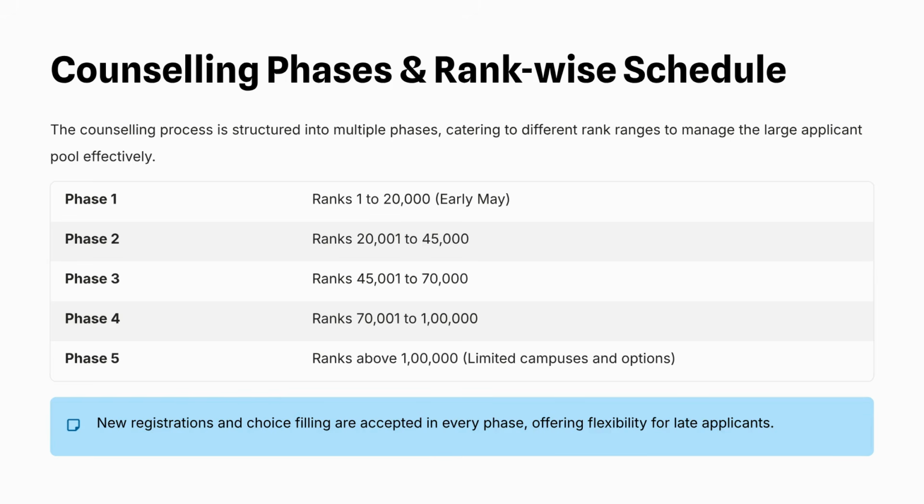Seats are allotted based on your rank, preferences and availability. You can check your allotment result on the official portal. If you are allotted a seat, you must pay the admission fee before the deadline. Otherwise, your seat will be cancelled.